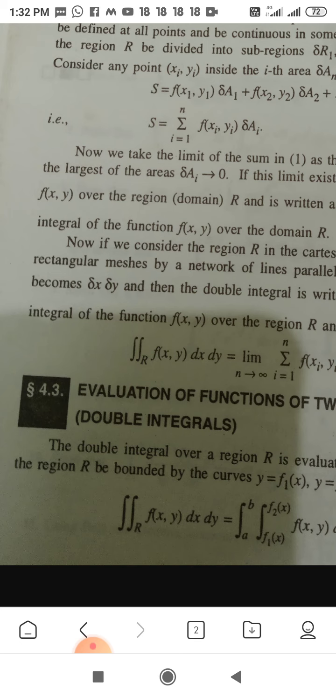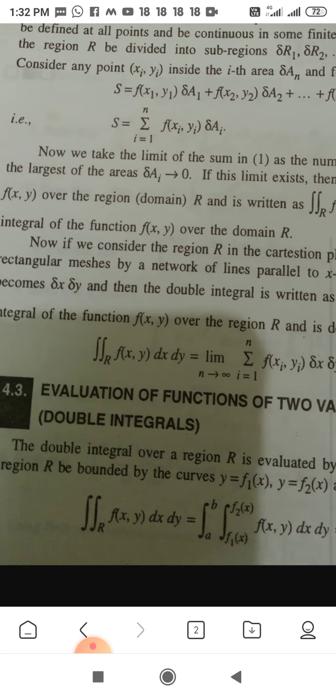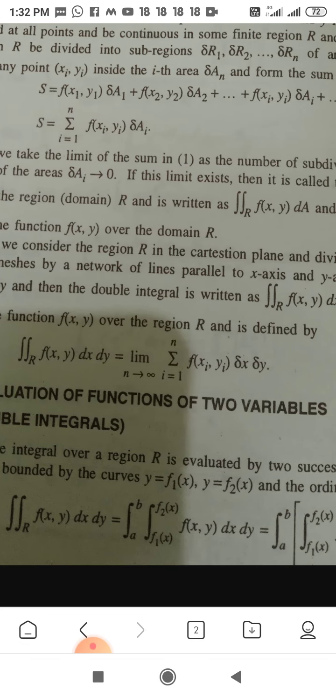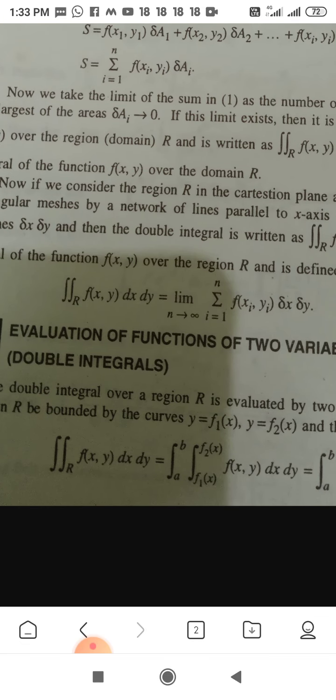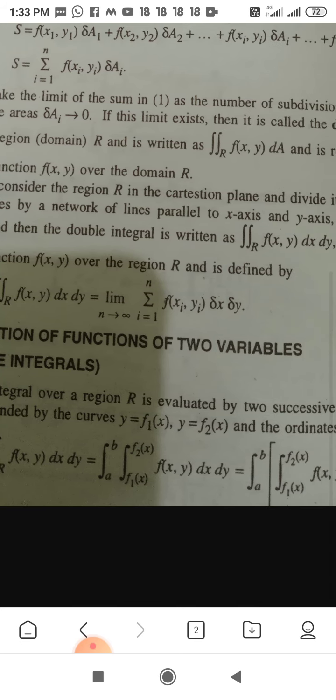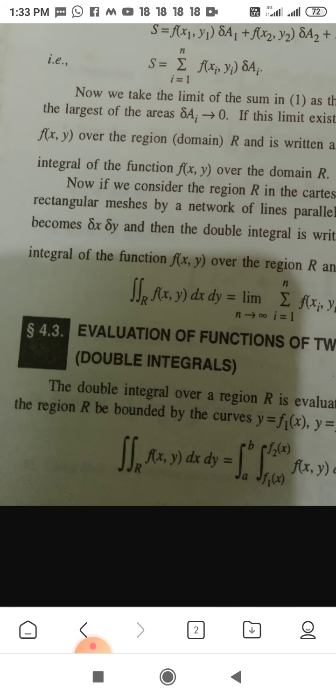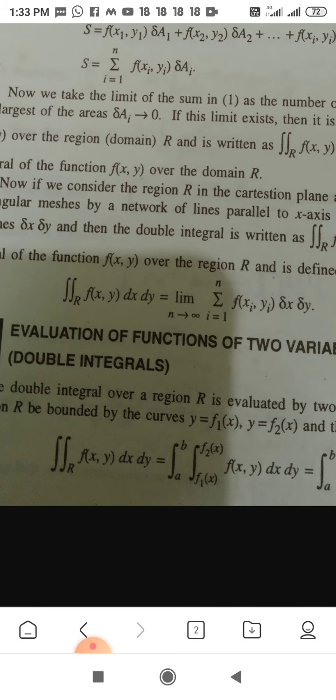Double integration over the region R is evaluated by two successive integrations. Let the region R be bounded by the curves y equal to f1(x) and y equal to f2(x), and the ordinates x equal to a and x equal to b. Then the double integration over R of f(x,y) dx dy is equal to, first put the limits: x varies from a to b, and y varies from f1(x) to f2(x).